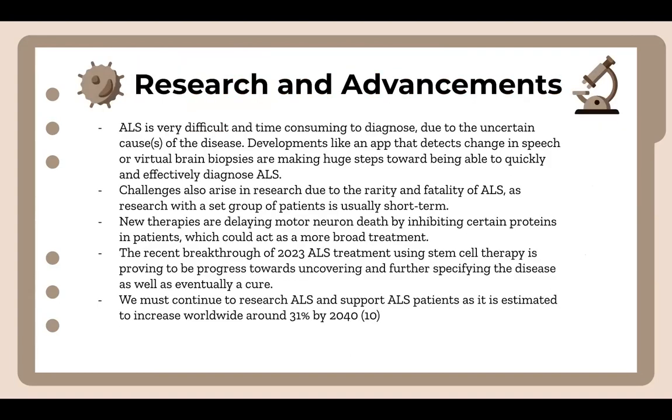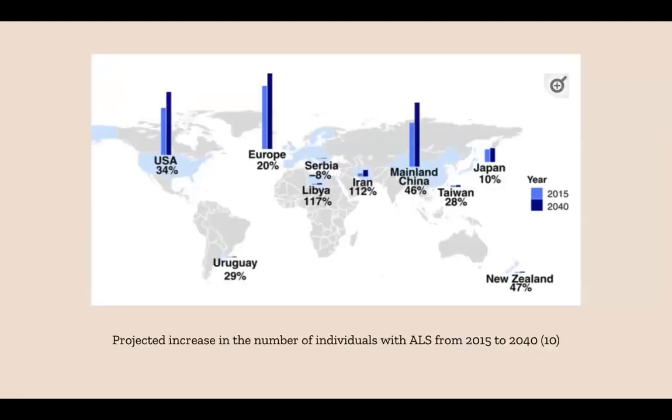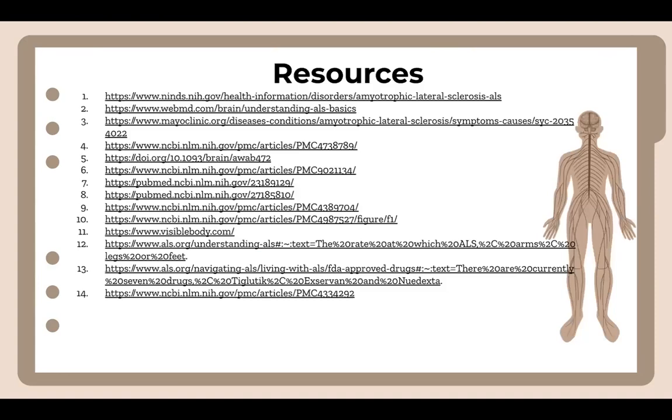So ALS is an extremely difficult disease to research and diagnose, but new developments are often made, such as an app that can detect change in speech or stem cell therapy treatment for the actual disease. ALS advocacy and research must continue, as its prevalence is projected to increase by around 31% by 2040. Here's a more detailed map showing the prevalence of the increase, and here are references.